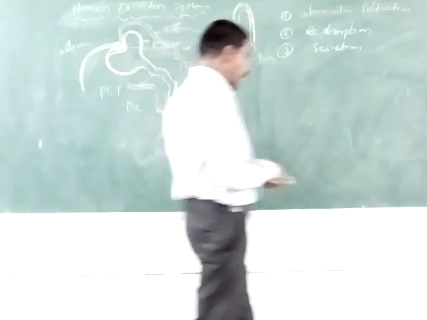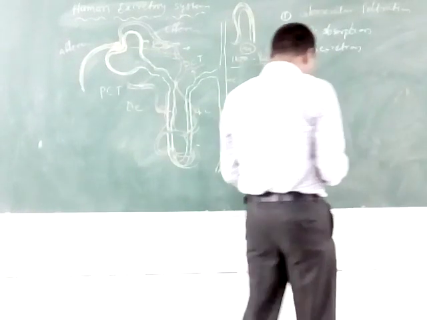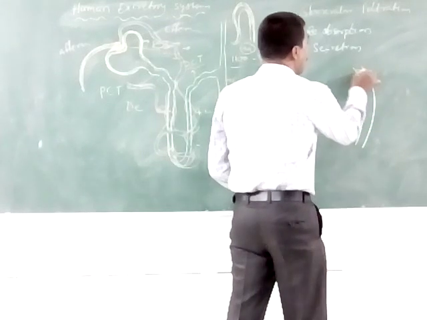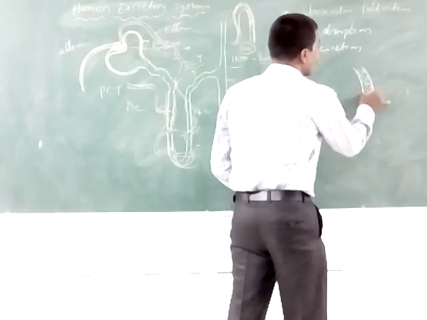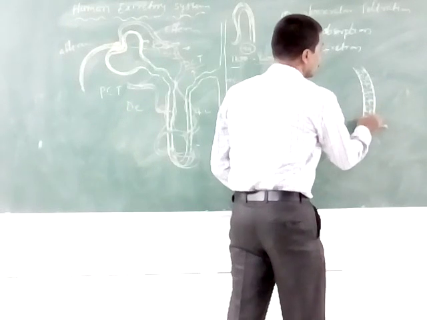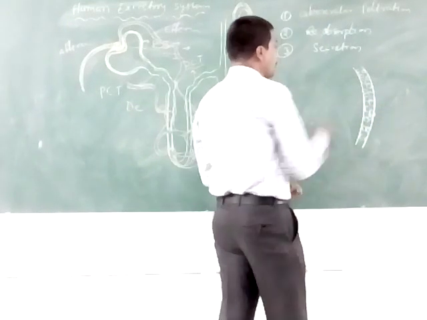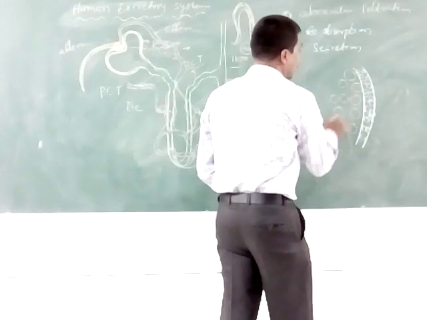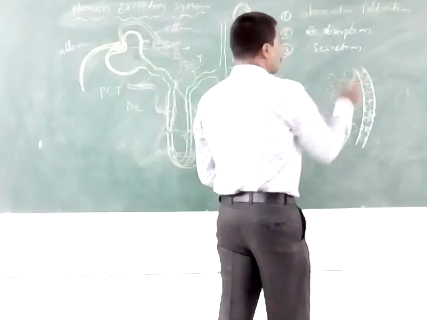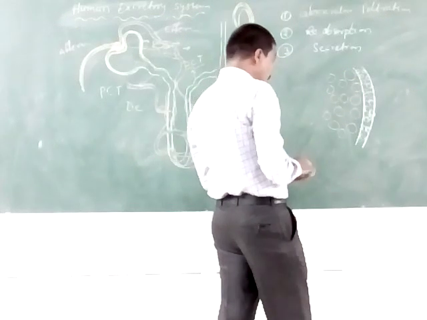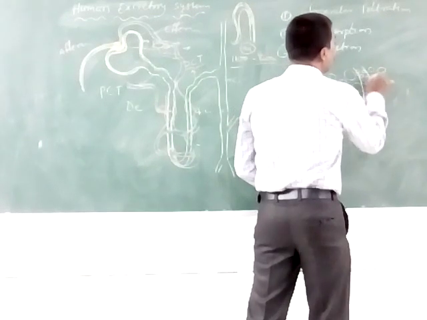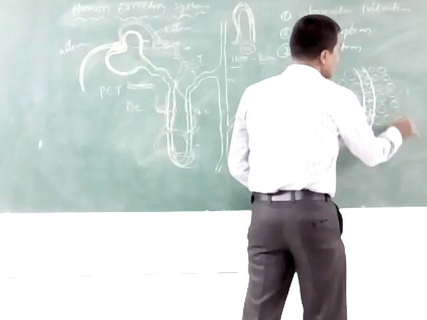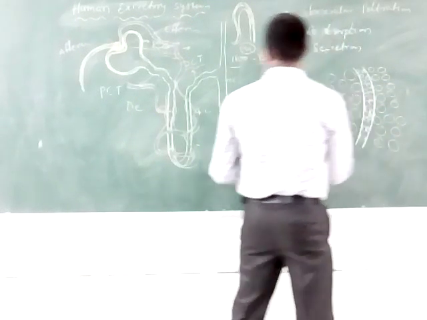The Bowman's capsule has three filtration layers.